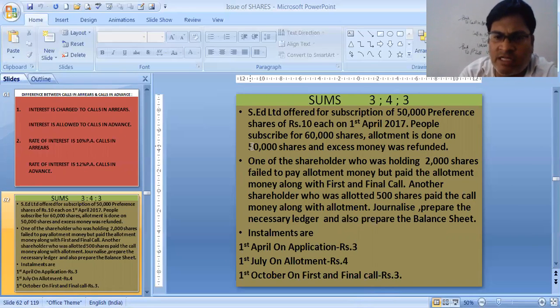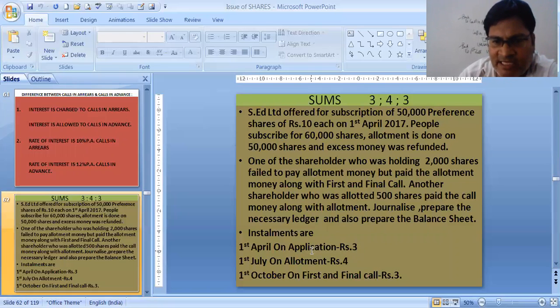Another shareholder who was allotted 500 shares paid the calls in advance money along with the allotment. We will be passing the entries now.